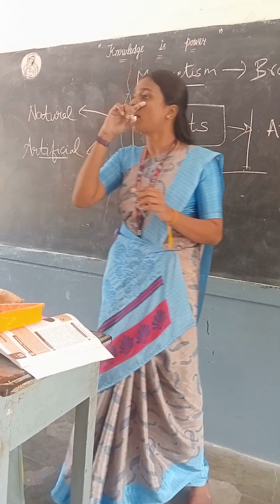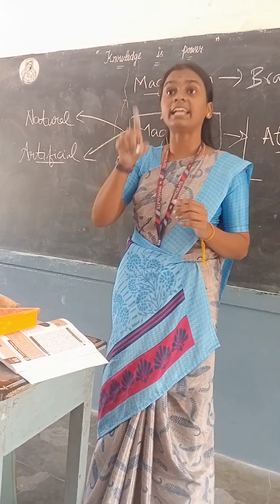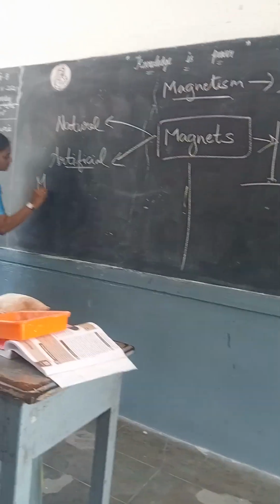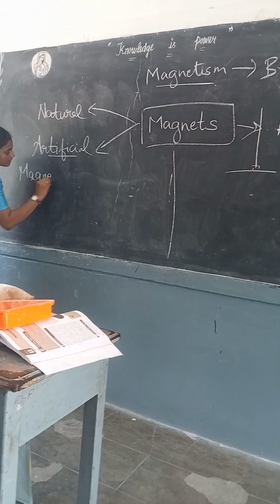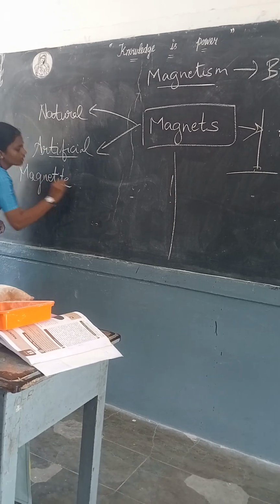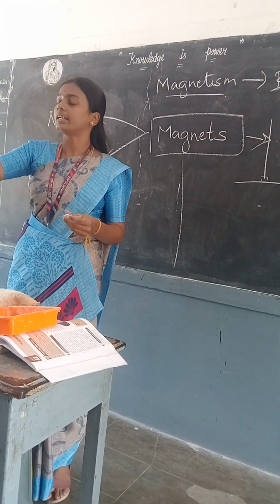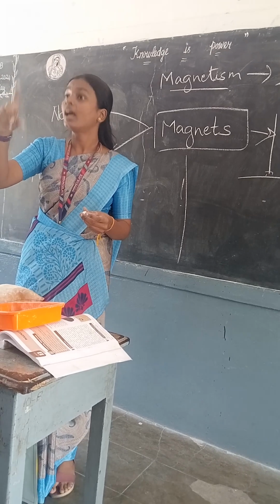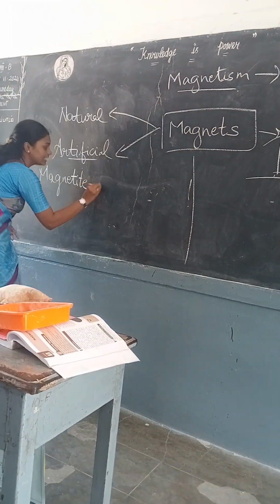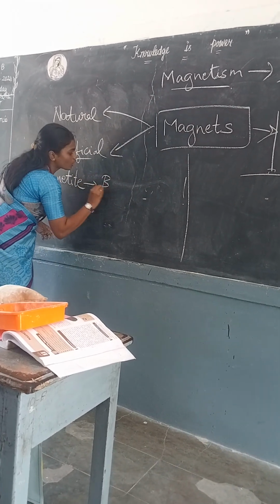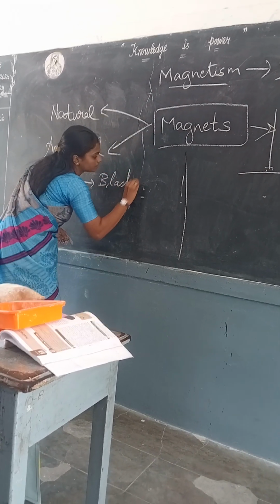The natural magnet which they get in that sand is called magnetite. What is it called? Magnetite. In that video they take a magnetic material like that. What color will it be? Black. Yes. So this magnetite is called the black mineral.